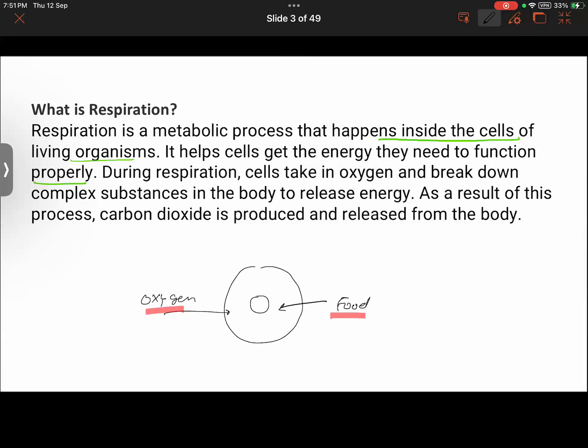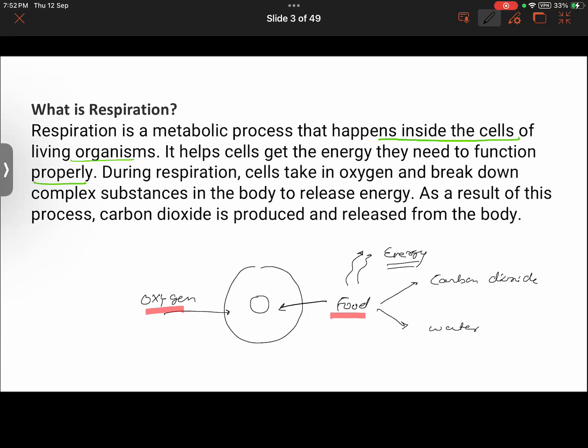from it. So during respiration, cells take in oxygen and break down the complex substances present in the food to release energy out of this. As a result, what happens? The food is broken down to give out carbon dioxide and water, plus energy is also released in this process. So that is what happens in the case of respiration.